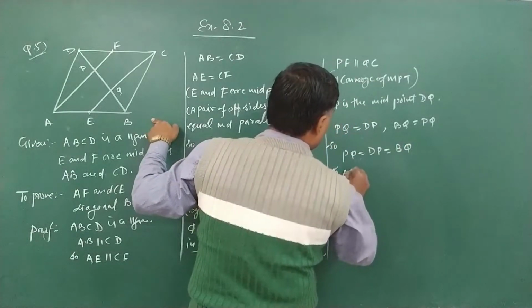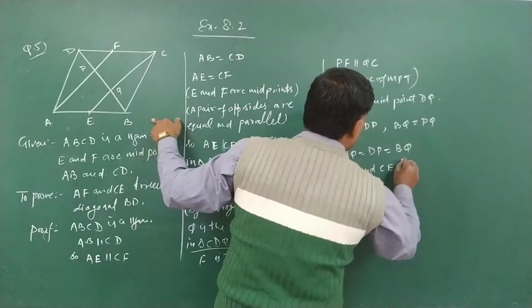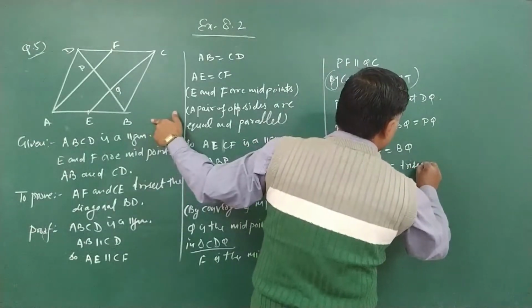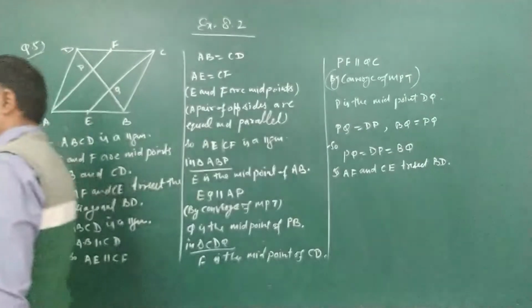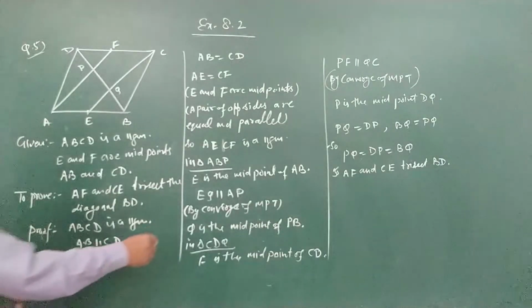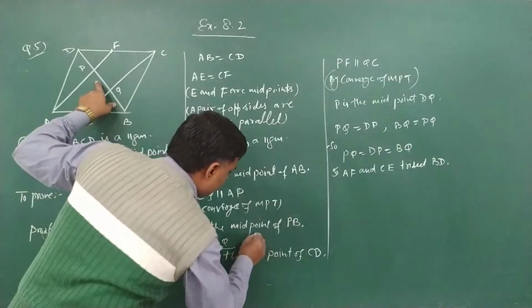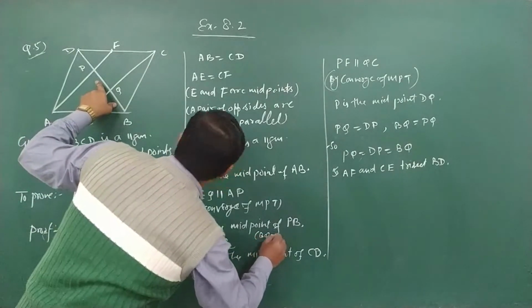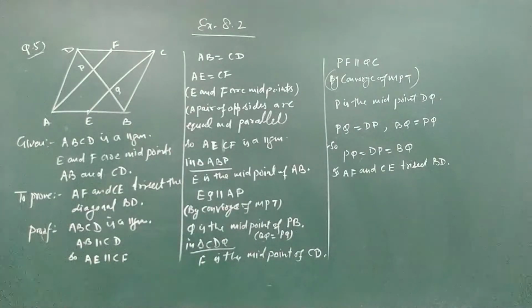So AF and CE trisect BD. You can write it here if you want, this part: BQ is equal to PQ. Pause the video to note it down and move to the next one, question number 6.